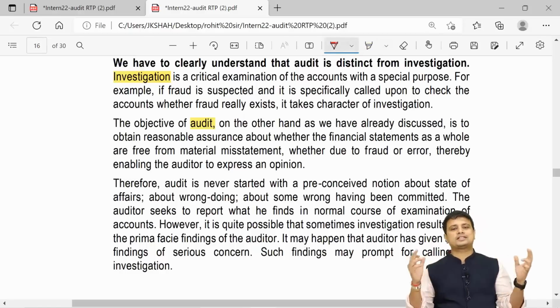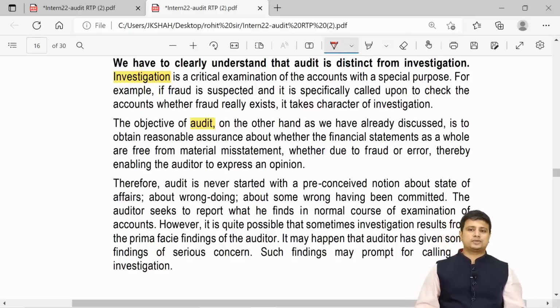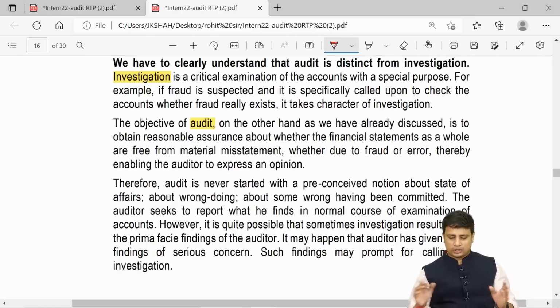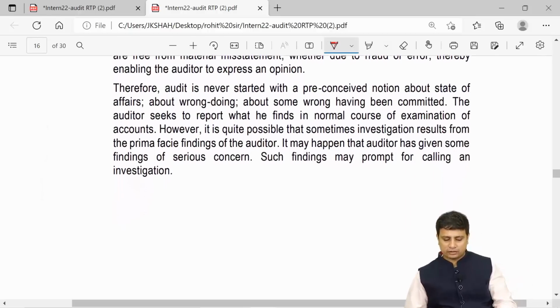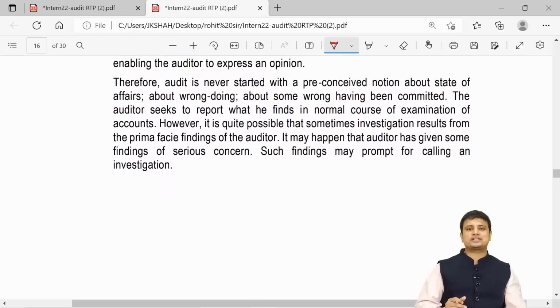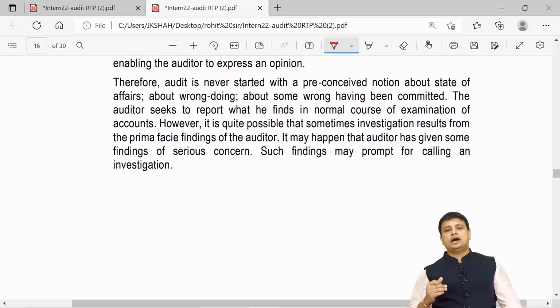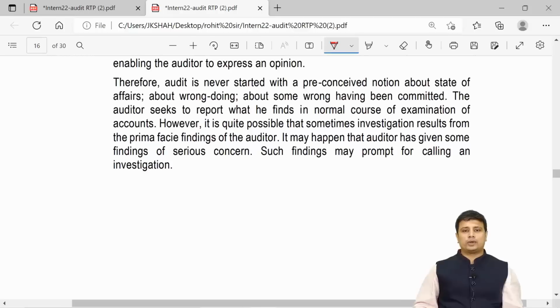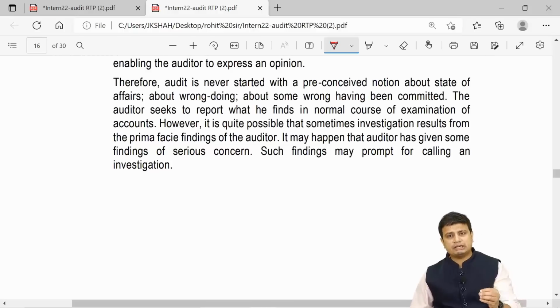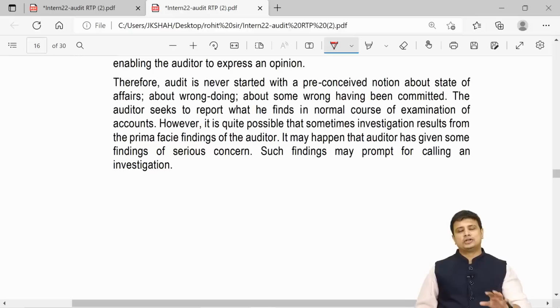Now when we talk about the objective of audit, it is nothing but to give a reasonable assurance whether the financial statements as a whole are free from material misstatement due to fraud or error. So both of them are completely different. Audit is never started with a preconceived notion about the state of affairs, about wrongdoing, about whether something wrong has been committed. The auditor seeks to report what he finds in the normal course of examination. We do not see the client and say that there is always going to be some misstatement. There may or may not be.